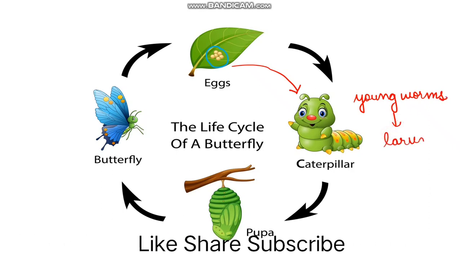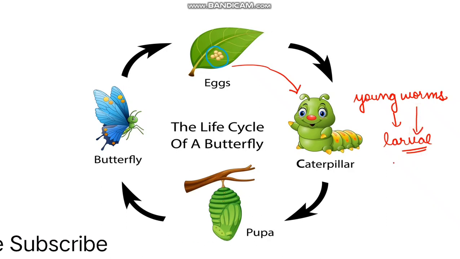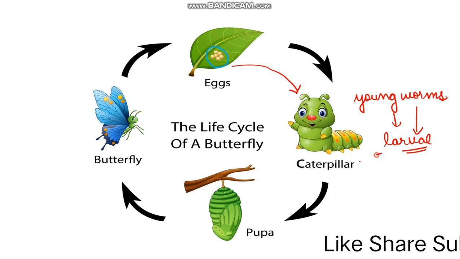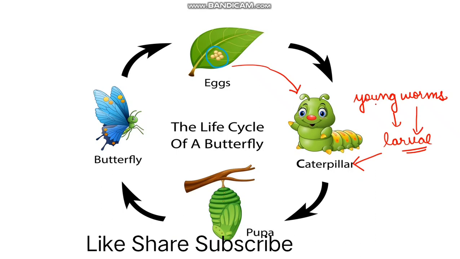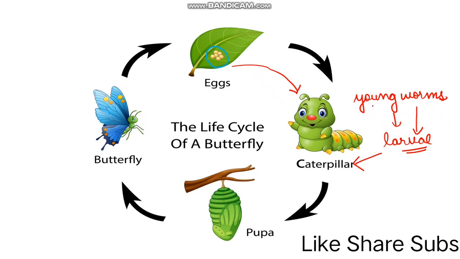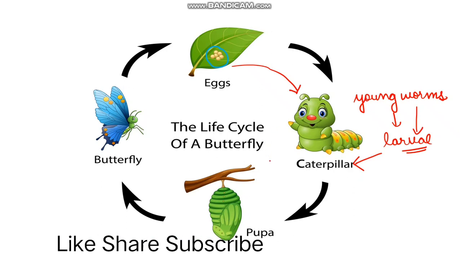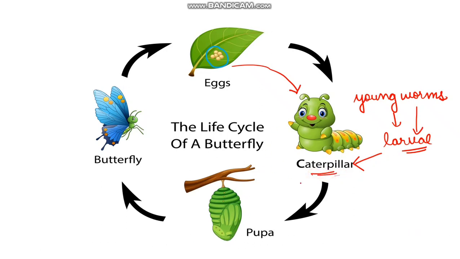This worm which comes out is known as a larva, and the larva of a butterfly is called a caterpillar. In general, you can say that the young worm of any insect is known as a larva. So here the larva of a butterfly is known as a caterpillar.